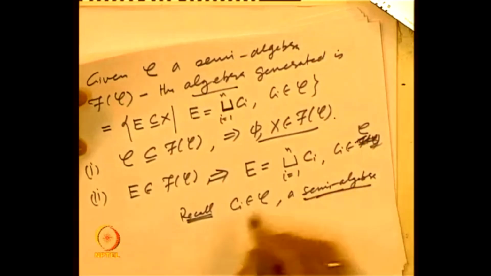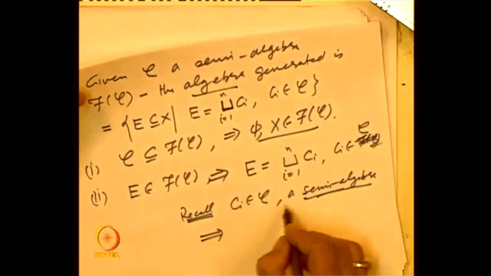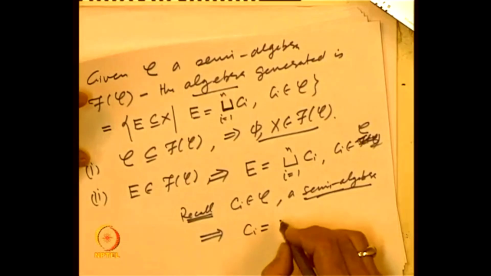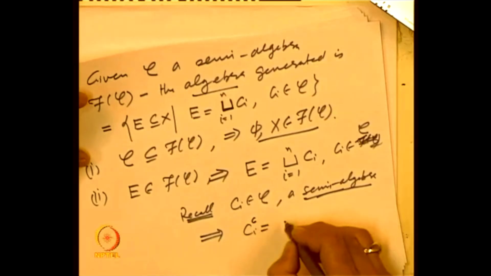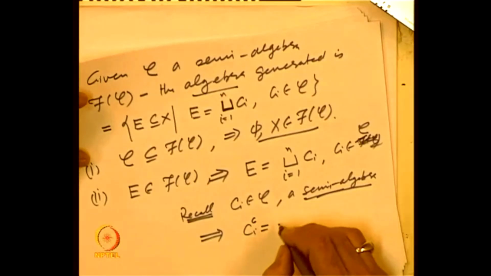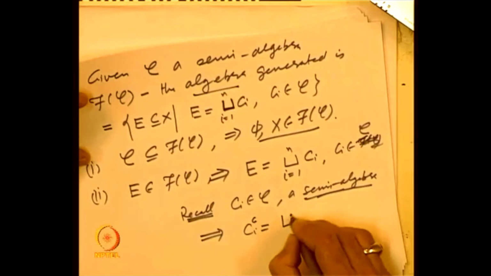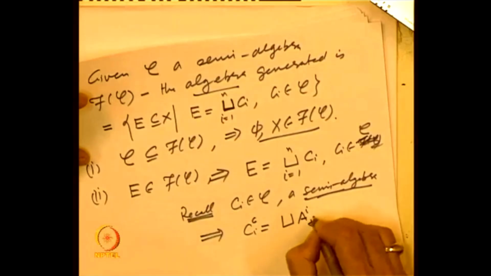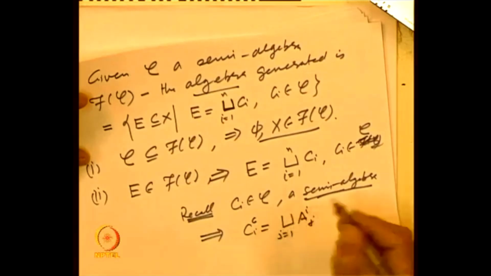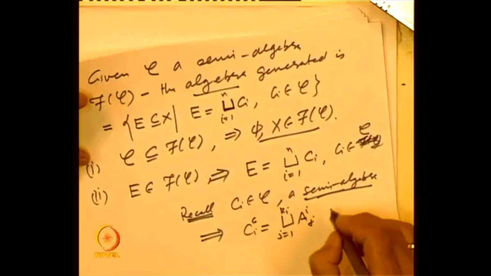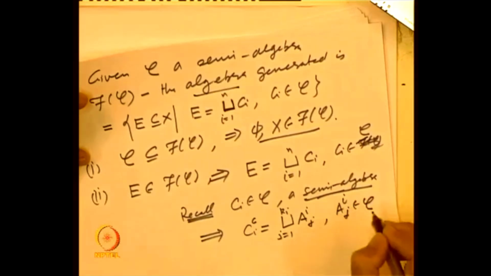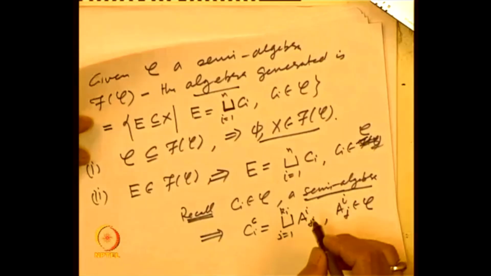This is important: it implies by the property of the semi-algebra that each Ci complement can be written as a disjoint union of elements of C again. So, let us write it as Aij, j equal to 1 to Ki, where Aij's belong to C again and they are disjoint.